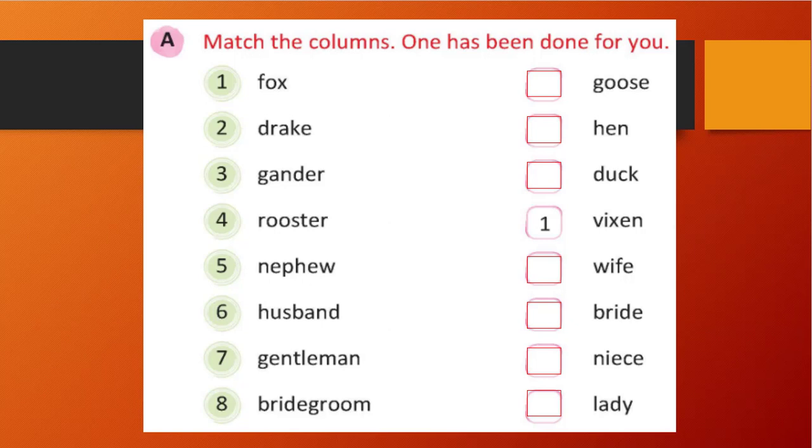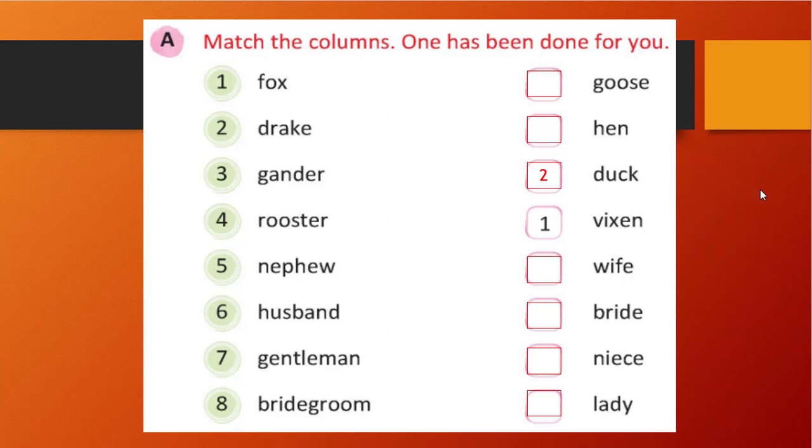That is vixen, right? The second one is vixen. And now is drake. So drake is a male duck. What is it? A male duck, right? So what will be the correct one? Duck only, right? So that is the correct one. So this is our correct answer.